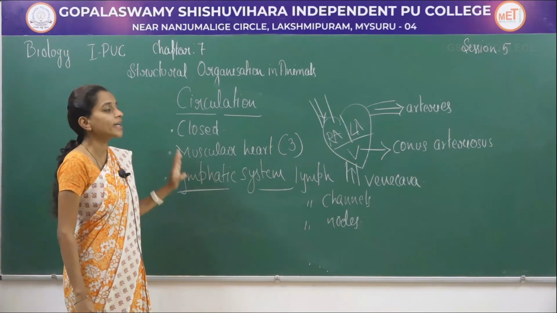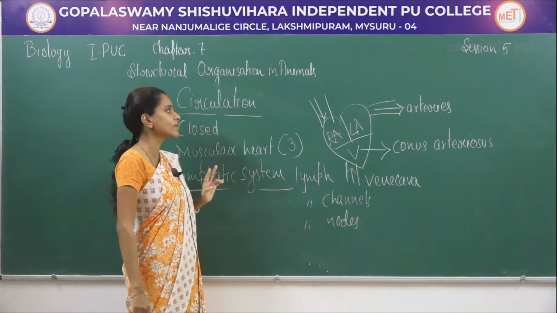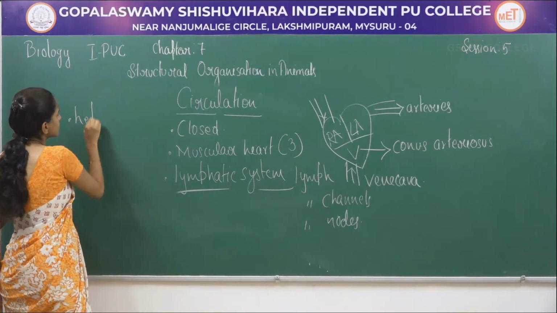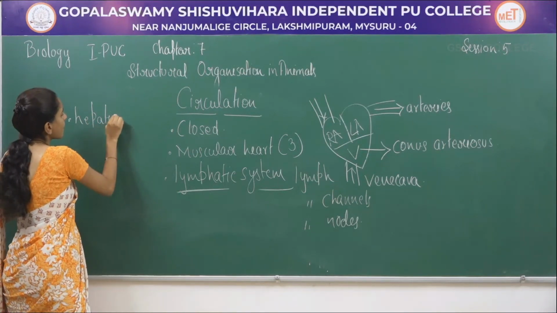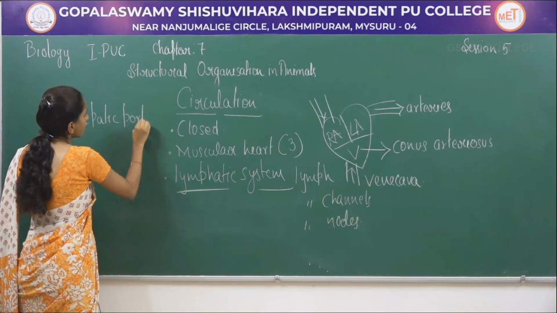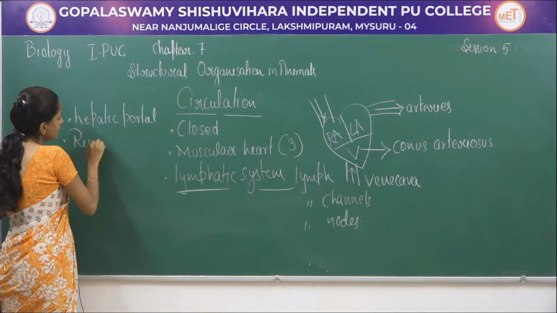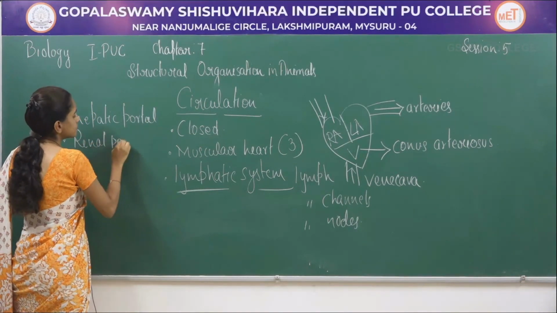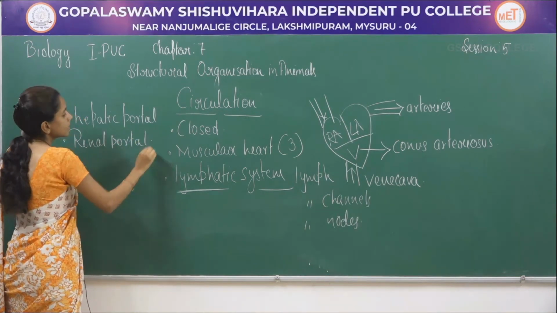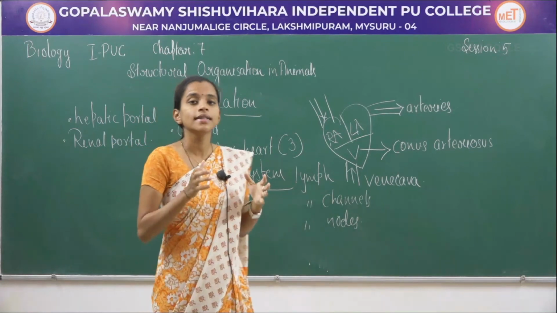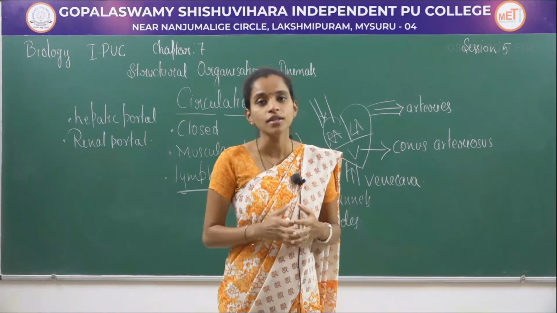Along with this, it also contains 2 portal systems, that will be the hepatic portal system and the renal portal system. These are present in the abdomen of the frog.